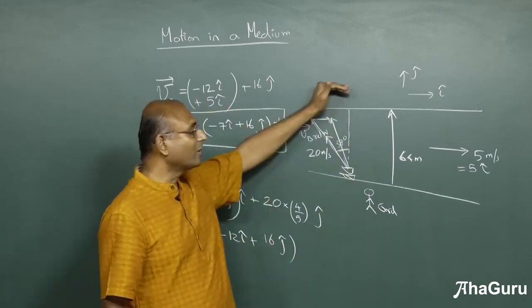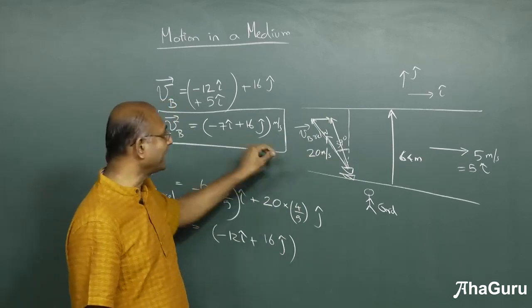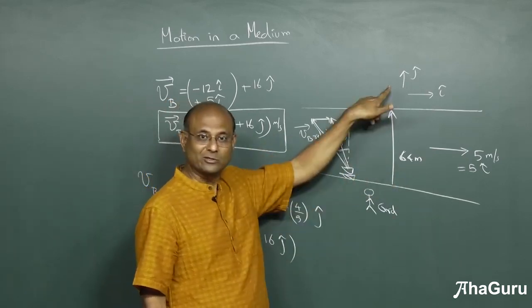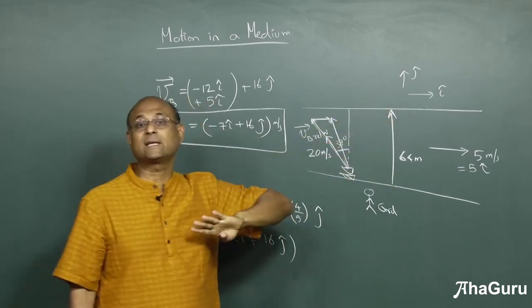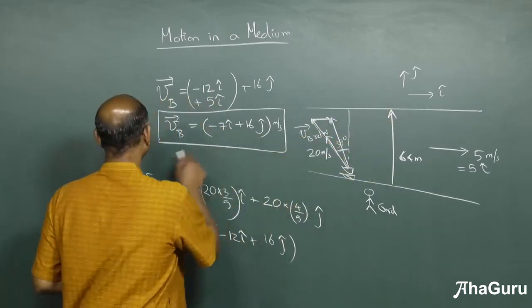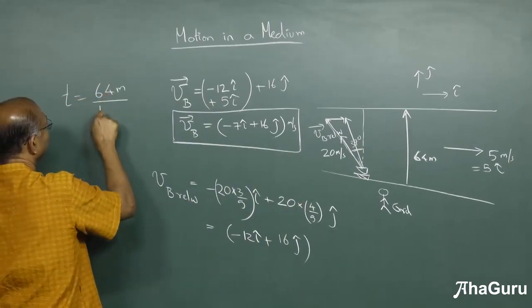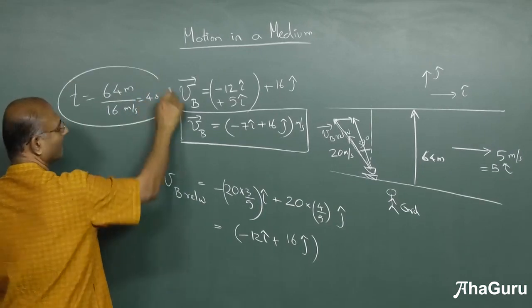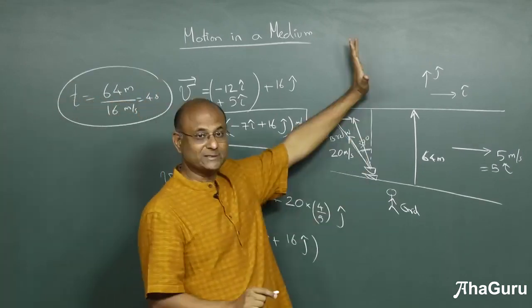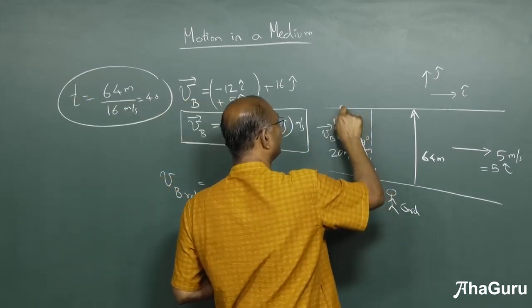What is going to help you go across? The 16 j cap. Correct? Perpendicular velocities do not matter. So i cap is not going to make you go across. So 16 j cap, how much do you need? 64. How many seconds? 4 seconds. So it is going to take a time of 64 meters by 16 meters per second. So it's going to take 4 seconds. So if it's going to travel for 4 seconds, how much? So basically by the time it finishes, it is going to finish here.